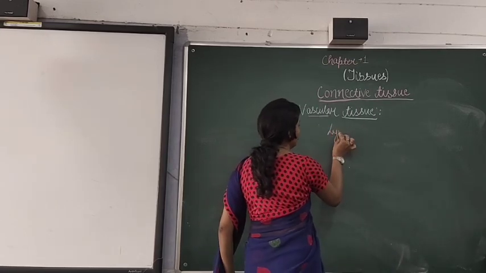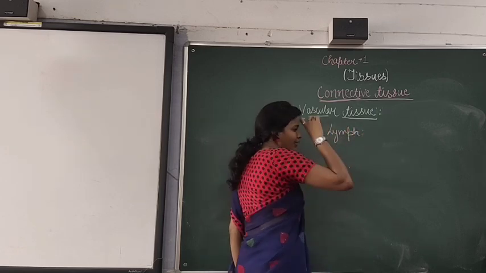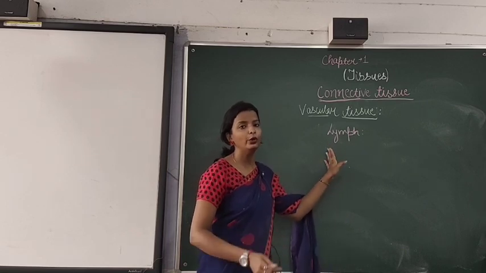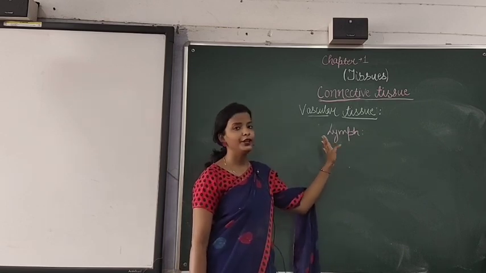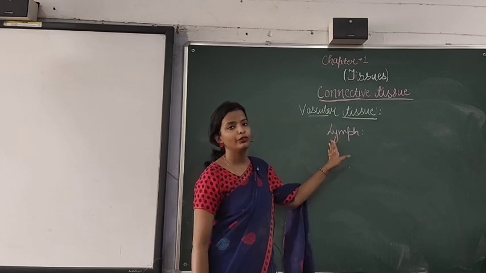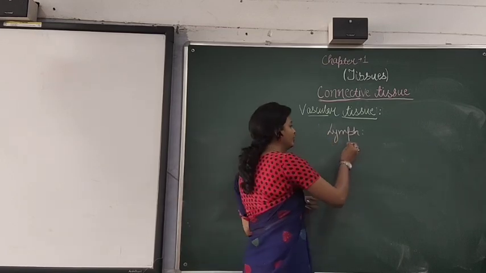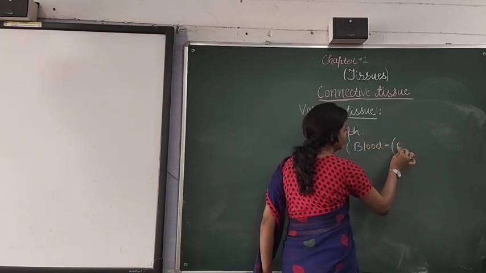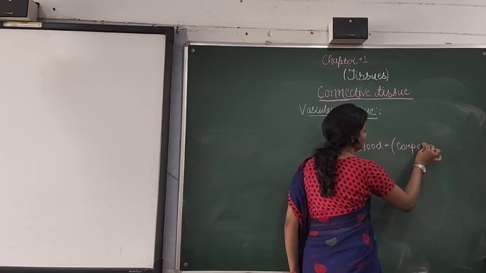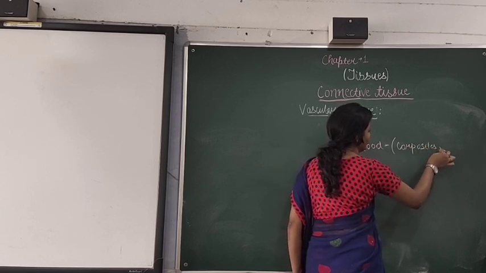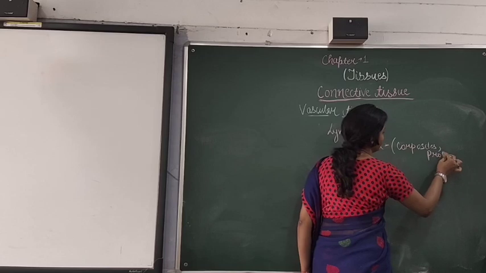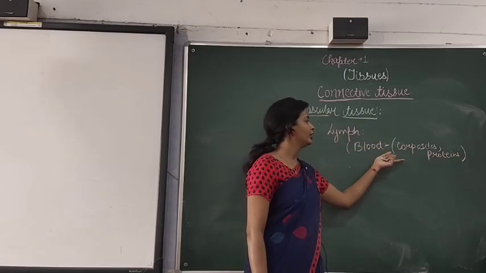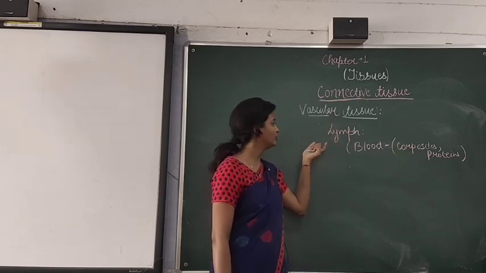Now when you talk about the lymph, blood is somewhat red in color, while lymph is colorless or yellowish. Now what is lymph? Lymph is blood without corpuscles and protein. So you can say it is blood minus corpuscles and protein. So it is the blood that is without the corpuscles and protein, and that is termed lymph.